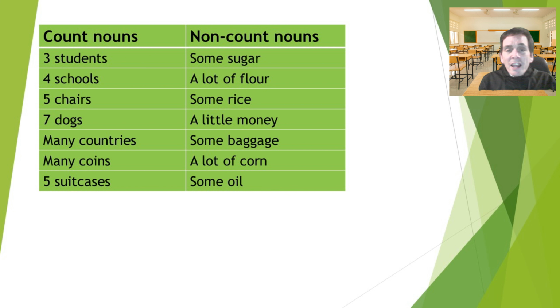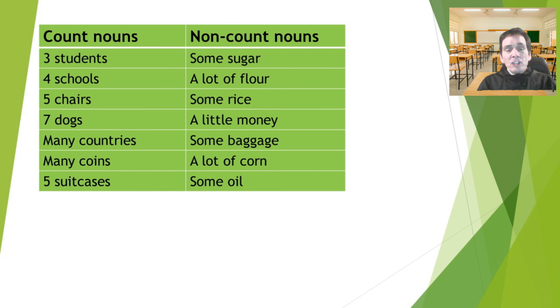The other side, these are what we call non-count nouns. So with these ones, we can say some sugar, a lot of flour, some rice, a little money, some baggage, a lot of corn, and some soil.